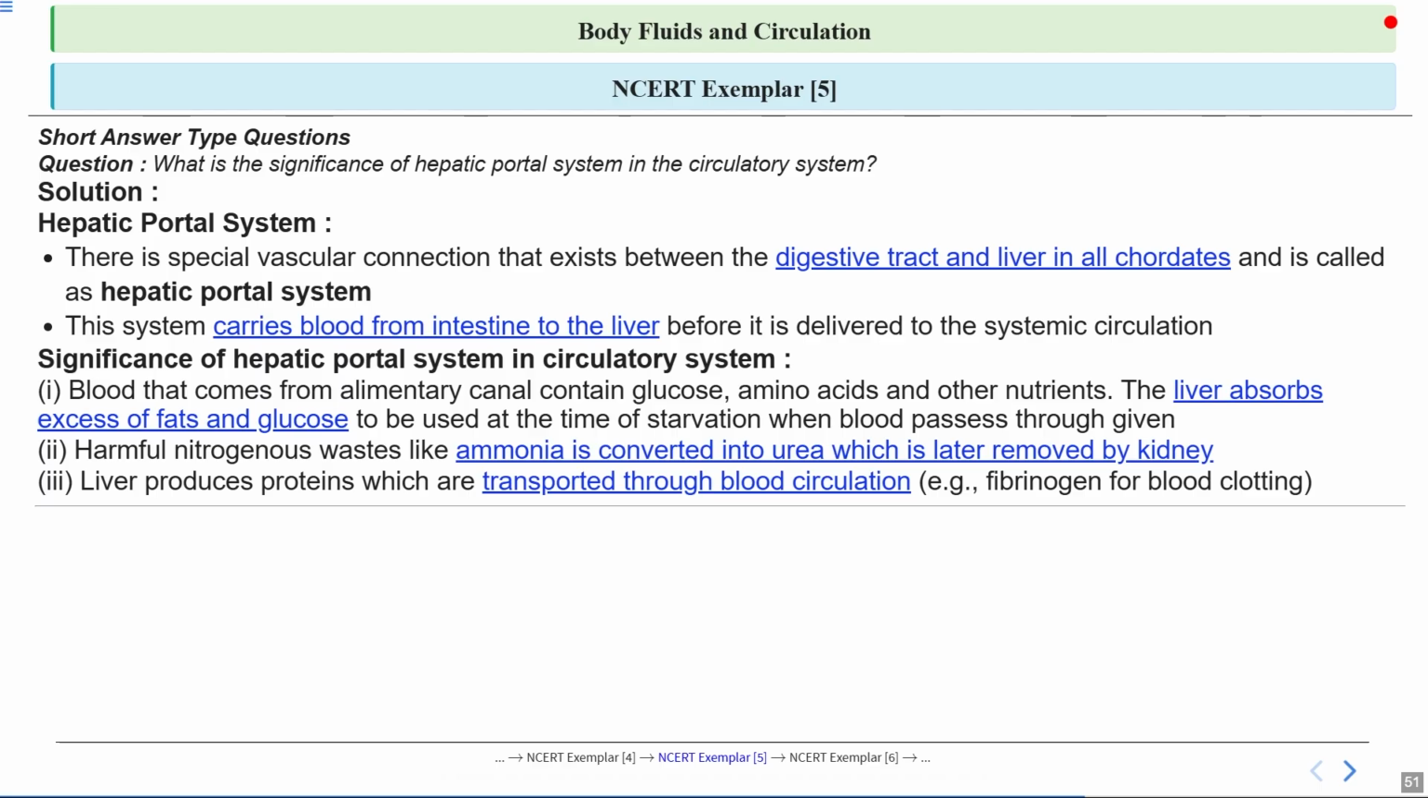To sum up, we can say that the hepatic portal system is essential for nutrient management, detoxification, and protein production. It ensures that everything absorbed from our food is properly processed before entering the mainstream. So remember, the liver acts both as a filter and a factory, keeping our internal environment stable and healthy.